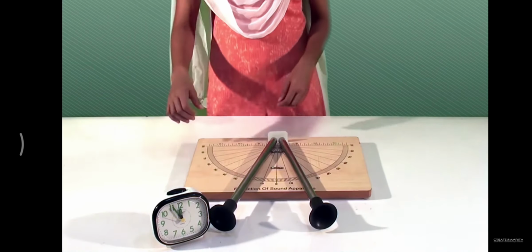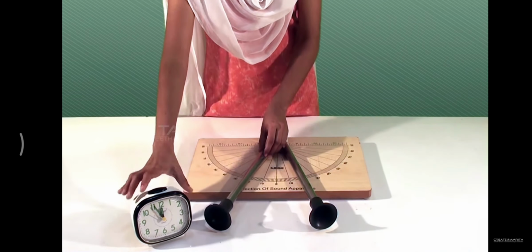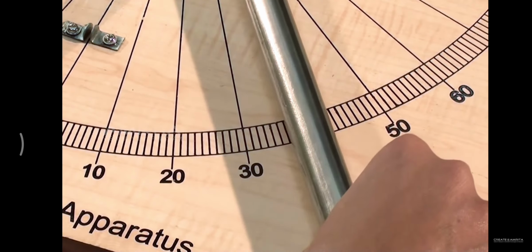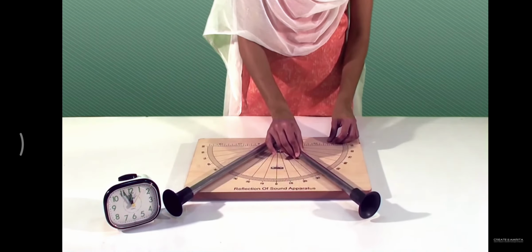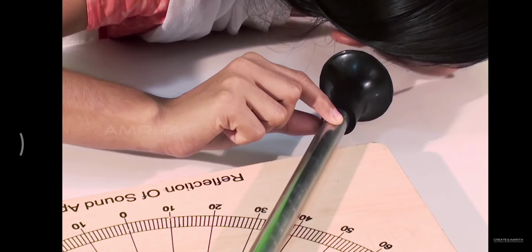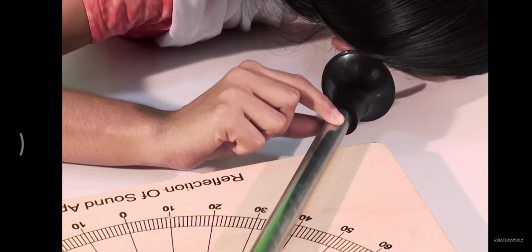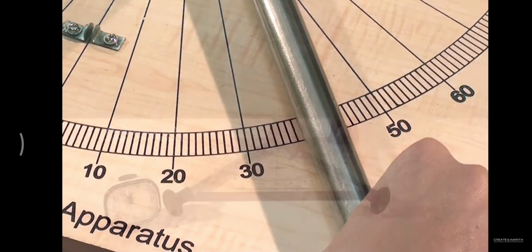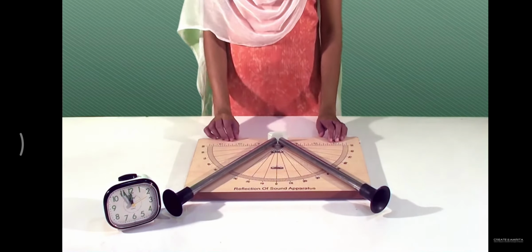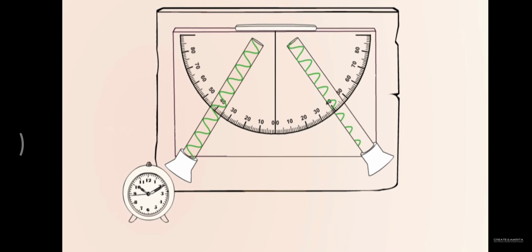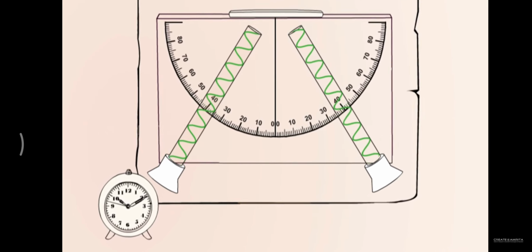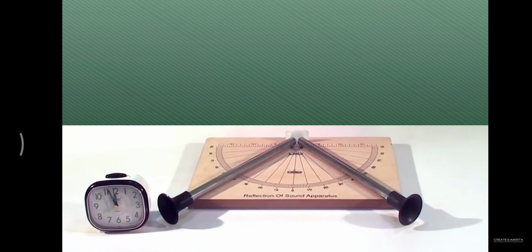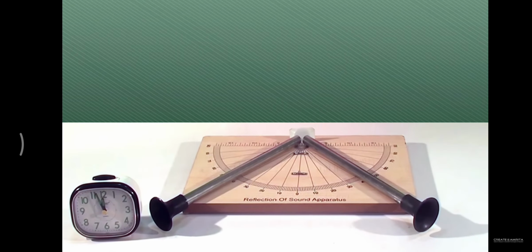Move the lower end of tube 1 to an angle of 40 degrees on the protractor and position the clock at the mouth of tube 1. Move the lower end of tube 2 to catch the sound waves from tube 1. Once the maximum volume is obtained through tube 2, fix the tube at that angle. Note the angle of incidence and the angle of reflection. Here, both are 40 degrees.